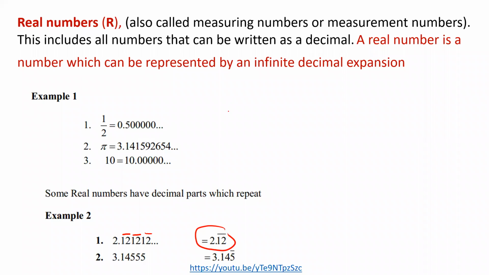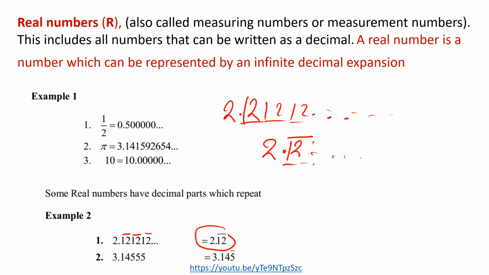So instead of writing all these 1, 2, 1, 2, 1, 2 going like that, you just have to show it in this way. You just say 2.12, and then you put a bar on top there, which tells us to say 1 and 2 are continuously repeating as you go to the right.